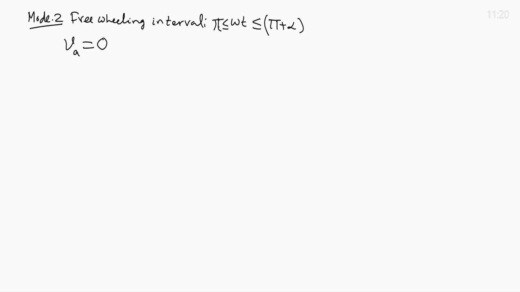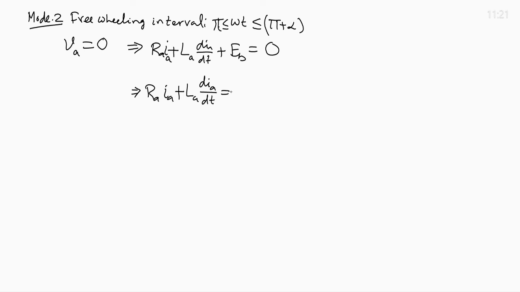So the differential equation is R_A I_A plus L_A dI_A by dt plus the average back EMF E_b equals 0. This implies R_A I_A plus L_A dI_A by dt equals minus E_b. So only the DC source is applied.